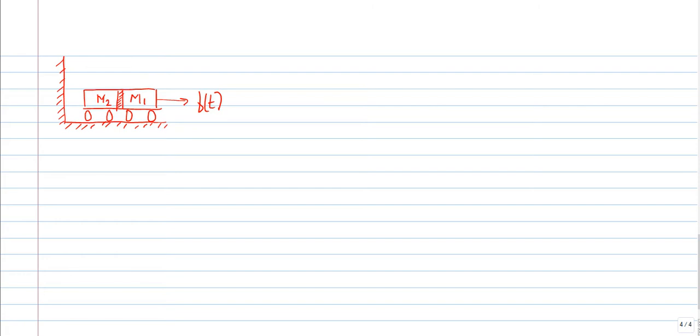Will both m1 and m2 have the same displacement or will it change? Consider it as a rigid connection, as a rigid joint. Now tell me, will m1 and m2 have the same displacement or will it vary?